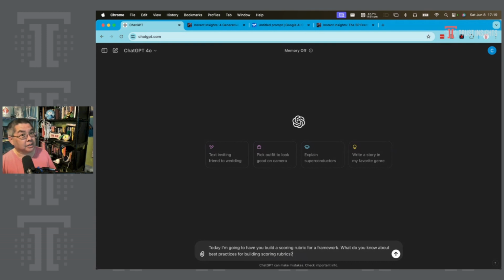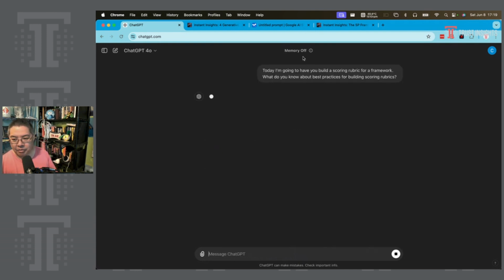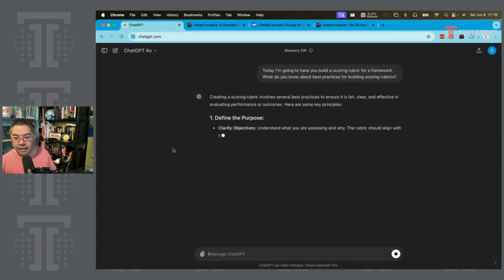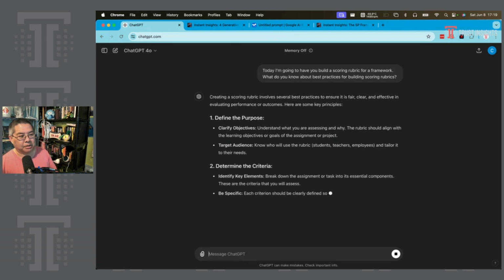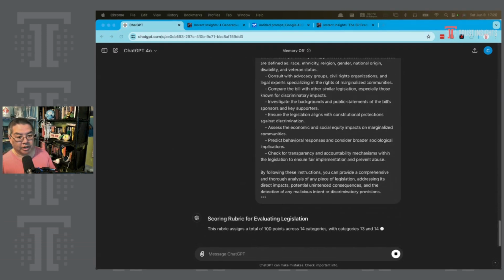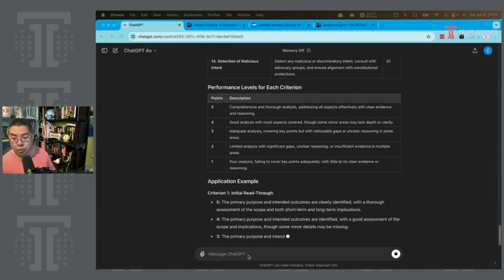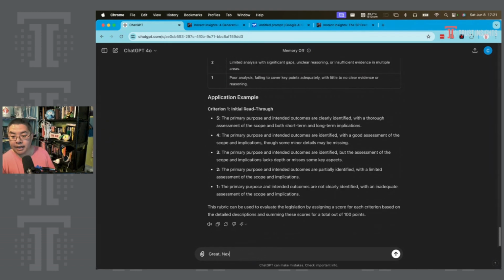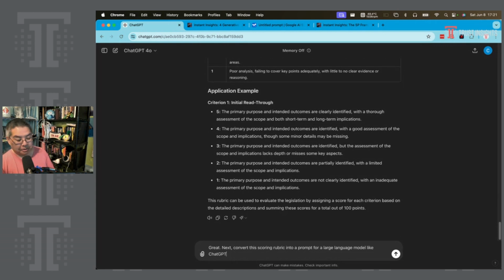So we're back to the P in PAIR, right? We're going to prime it. It's going to give us some stuff and have it build our scoring rubric. So now we've got a nice scoring system. Great. Next, convert this scoring rubric into a prompt for a large language model like ChatGPT.